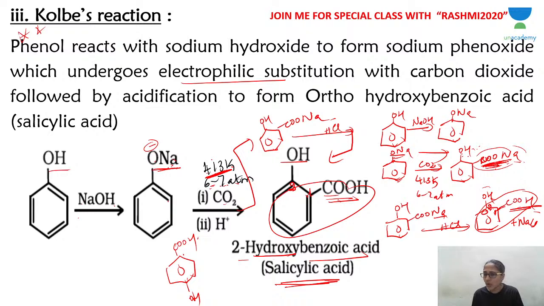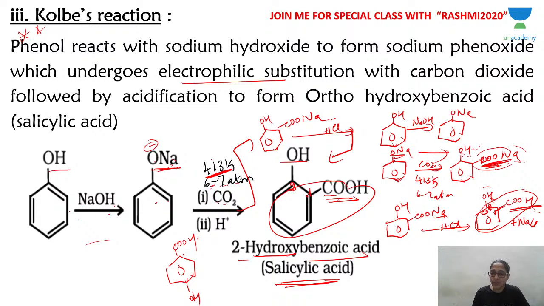So if you have to understand this, it is simple: the carboxylic acid group, COOH, is more acidic. So when you have OH and COOH, COONa is the group you get. Sodium hydroxide converts COOH into COONa, not OH. Or else you can simply write it like this: reaction of phenol with sodium hydroxide, giving you sodium phenoxide.